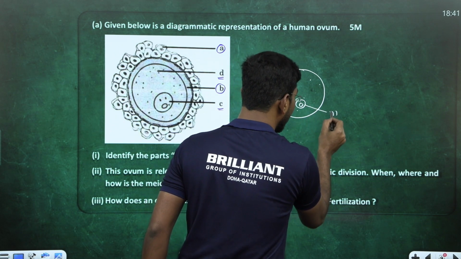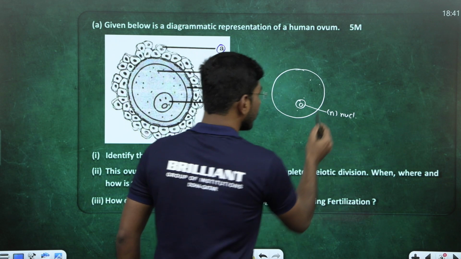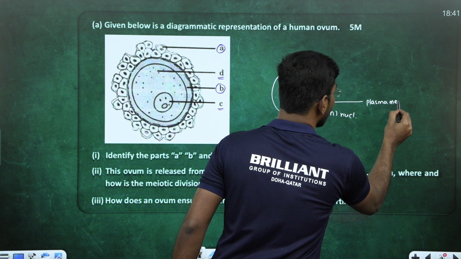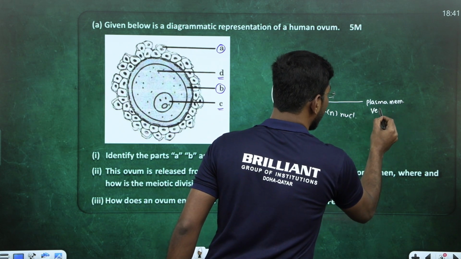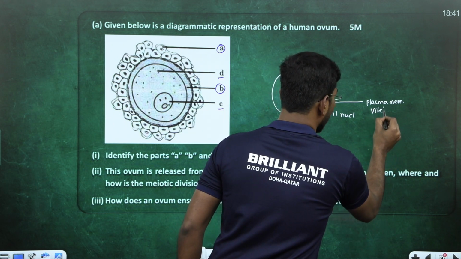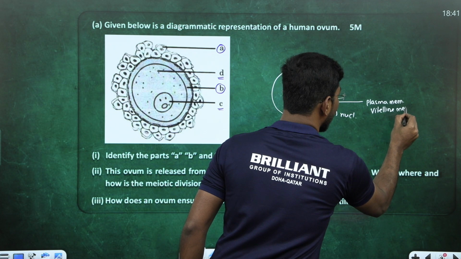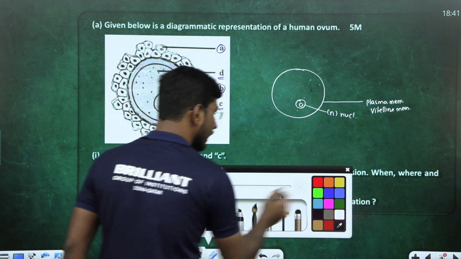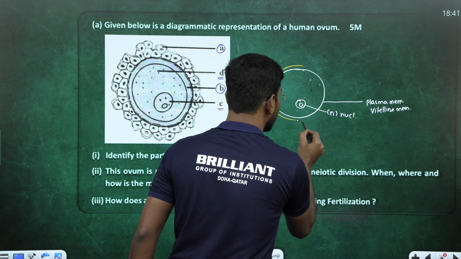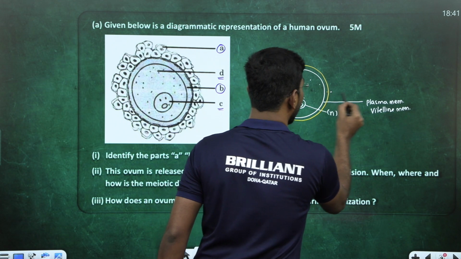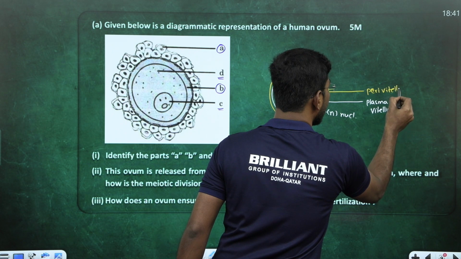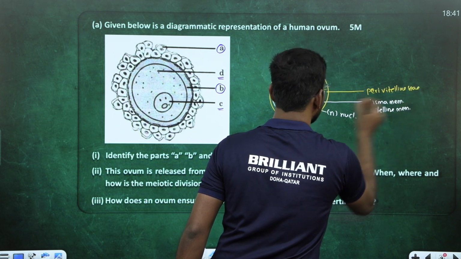This is called the haploid nucleus. This I am writing here. It is called the plasma membrane. Plasma membrane is also known as what? Vitelline membrane. Remember, outside of this one, what is there? There is a glycoproteinaceous layer. This is called the perivitelline space. I'm sorry, this is the perivitelline space. Okay, perivitelline space.